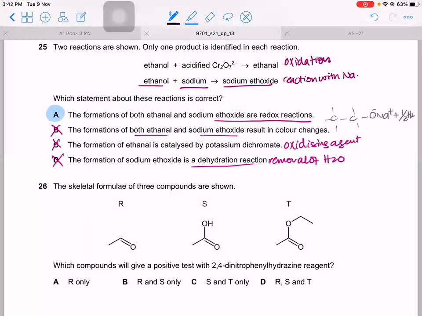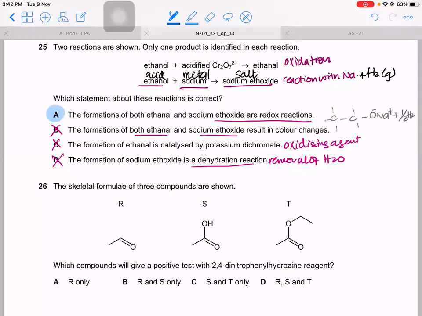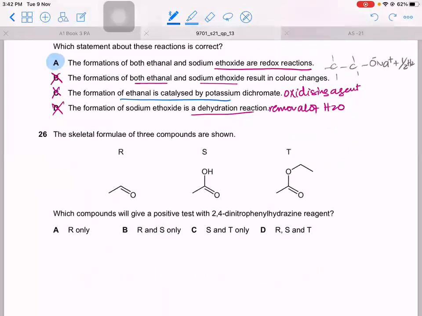Even though we haven't specifically said that this is a redox reaction, and it kind of is, it's just like acid reacting with a metal to give you a salt. Is that redox? Yes. Salt and hydrogen gas. But even if you weren't sure, you know B is wrong because both will not result in a color change. You know C is wrong because it is not catalyzed. You know D is wrong because ethoxide ion formation is not dehydration. Clear? Dehydration is removing water. It's not removing water, it's just removing H2.